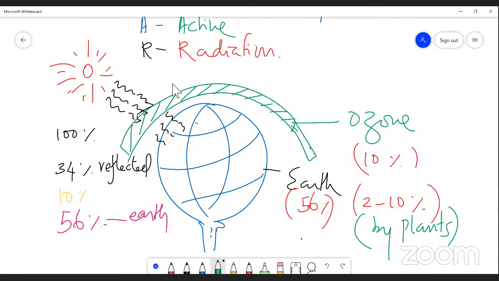So this is a topic to be expected in our examination. Which of the following percentages of light is received by green plants for photosynthesis? Could you tell me? 2 to 10%. So the remaining 90% of light is not used. Very good. 2 to 10% is utilized by green plants for synthesizing their own food material. The remaining 90% of light is just wasted or not used by the green plant.